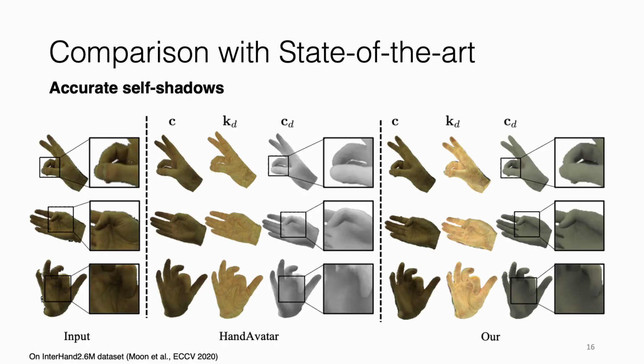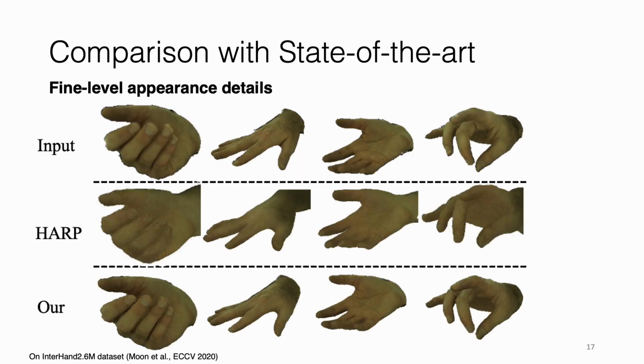We now compare our method with state-of-the-art multi-view hand avatar reconstruction method and observe that even with our monocular method, we can produce accurate self-shadows thanks to our ray tracing based shading. Further, our method produces a more detailed texture than existing monocular based hand reconstruction method.